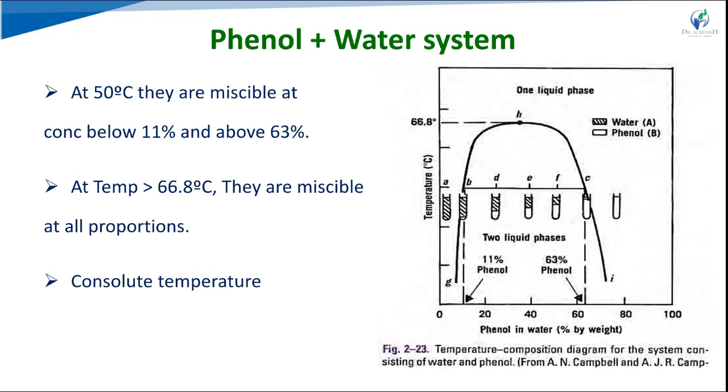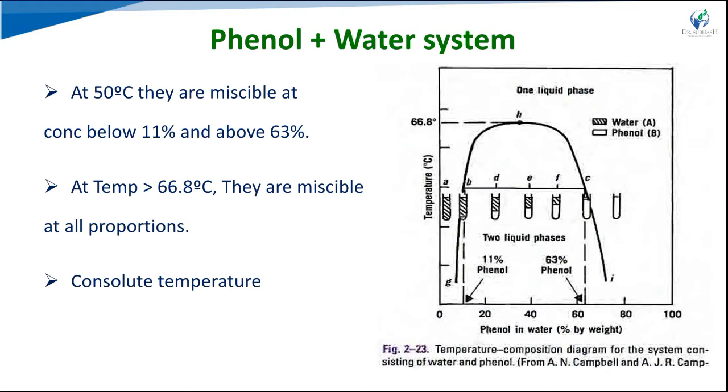One layer is a solution of water in phenol and the second layer is a solution of phenol in water. These two solutions are called conjugate solutions.